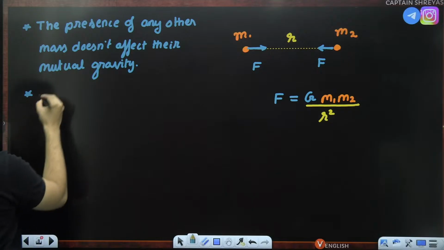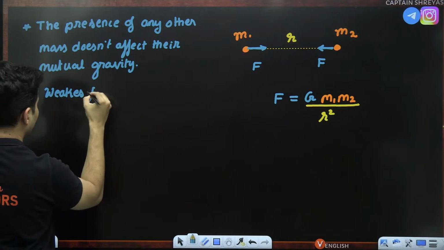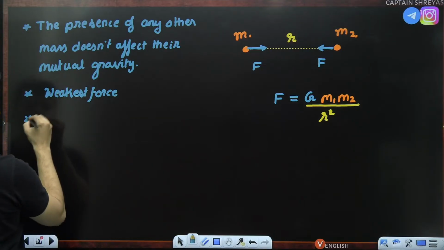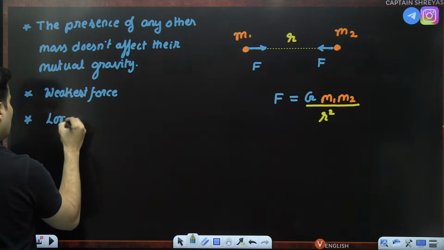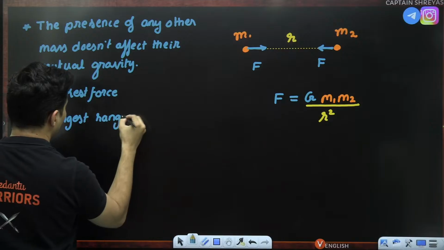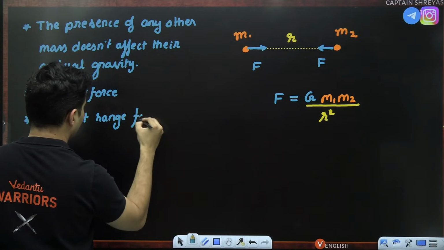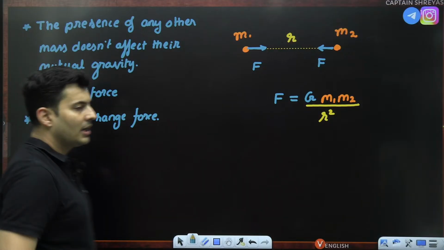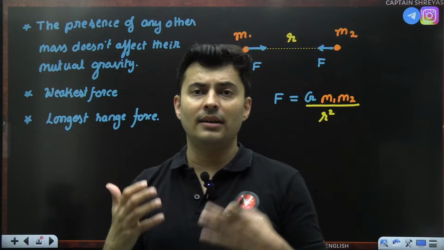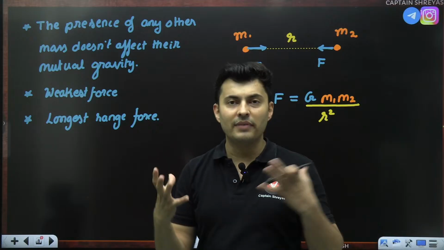Another important thing: it is a very weak force, in fact the weakest force in nature, but it is the longest range force. There are four fundamental forces in nature; everything else is a derivation or modification of these.